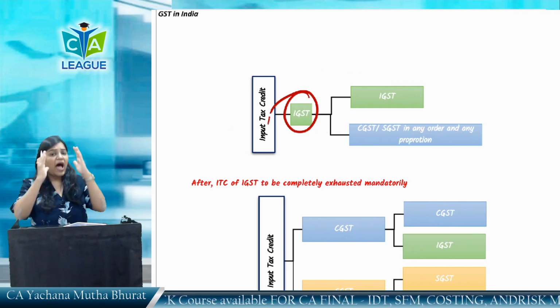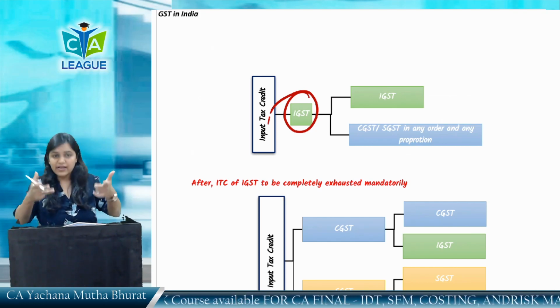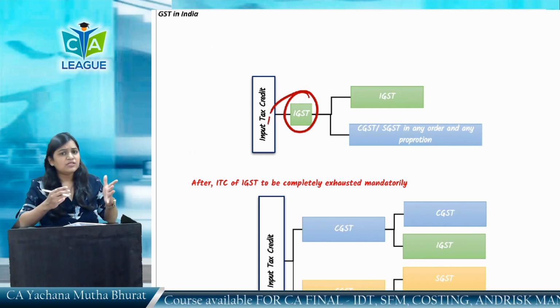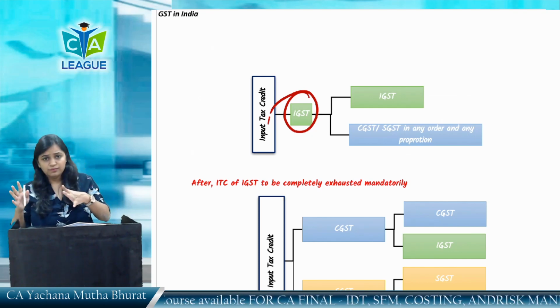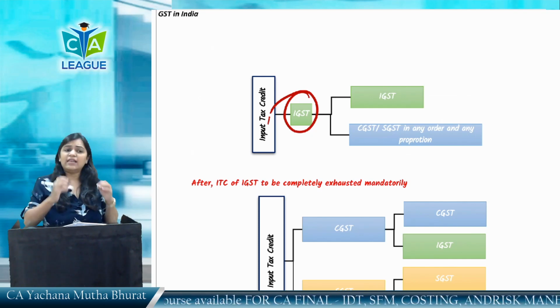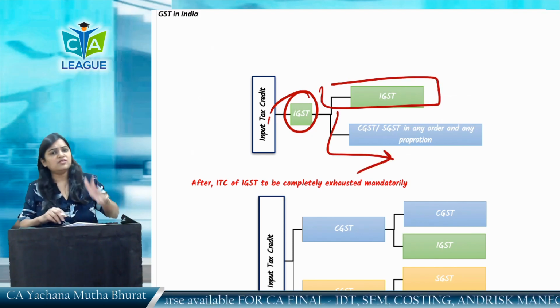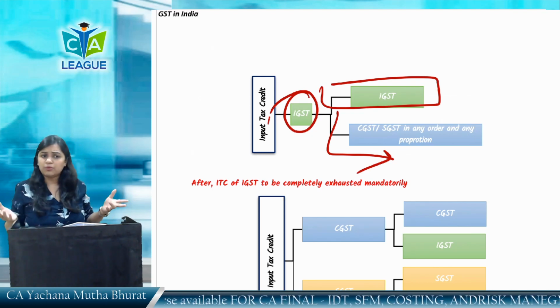So first, the IGST credit should be used for the payment of IGST. Second, for payment of CGST or SGST, any order, any proportion. I can use the balance IGST after paying the IGST liability for payment of either CGST or SGST. First SGST, then CGST, anything, any order, any proportion.